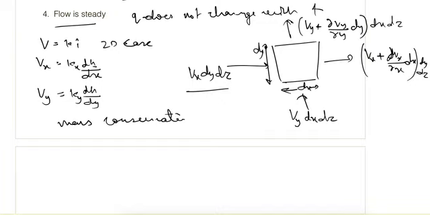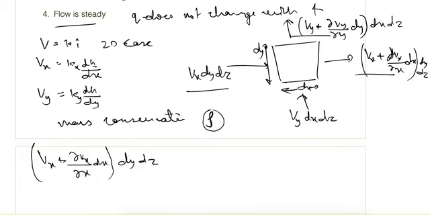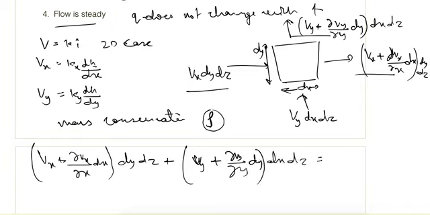Because water and soil grains are incompressible, for water the unit weight is constant, so we can simply write it in terms of volume. So the outgoing flow is Vx plus del Vx upon del x dx times dy dz, plus Vy plus del Vy upon del y dy times dx dz, is equal to the incoming. So incoming is Vx dy dz plus Vy dx dz.